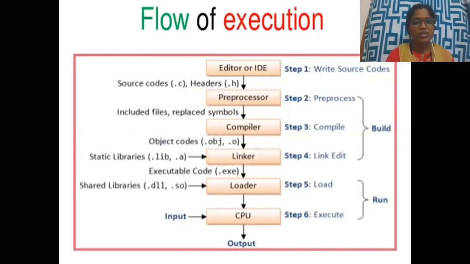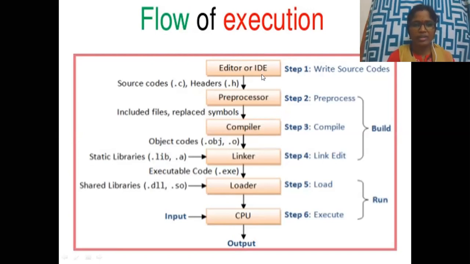Next is the flow of execution. This is what we have seen already. This is another way of showing it. In the editor or IDE, in Turbo C, you write the source code as the first step. You will have .h files as well as your source code .c files.